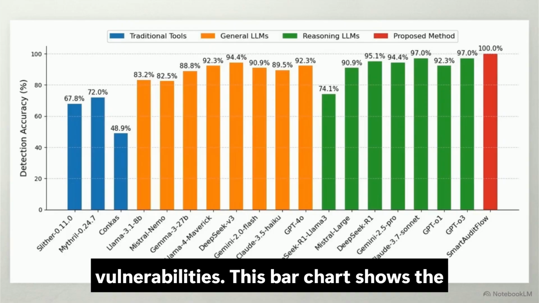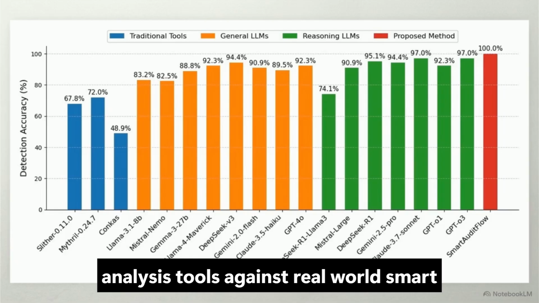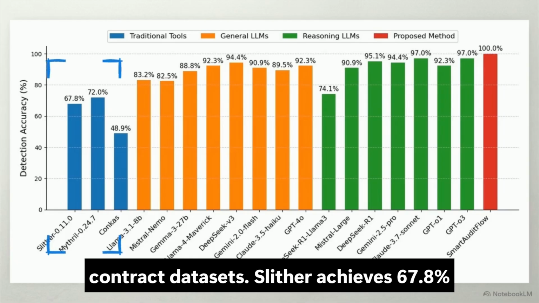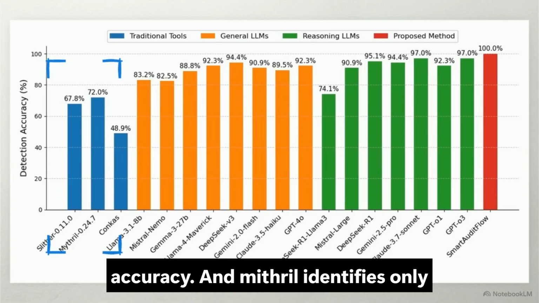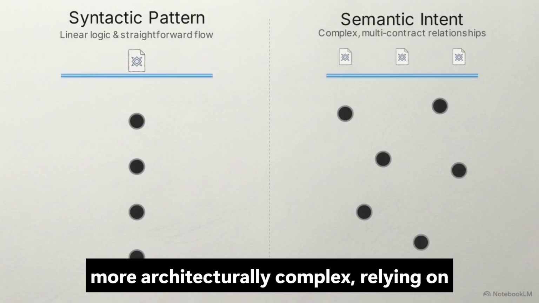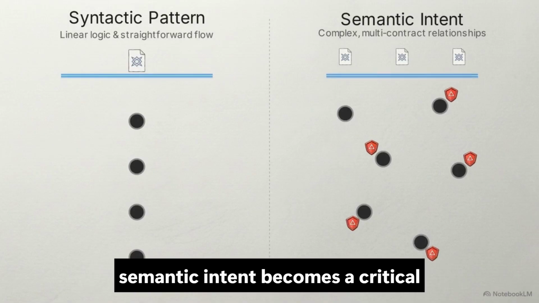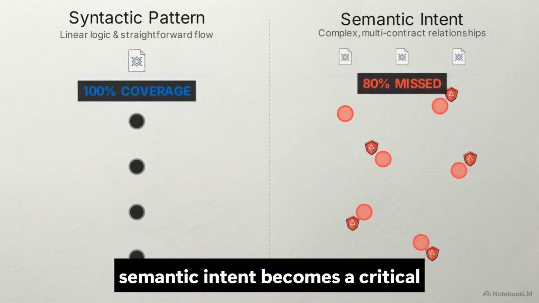This bar chart shows the stark performance gap of standard static analysis tools against real-world smart contract datasets. Slither achieves 67.8% accuracy, and Mythril identifies only 72%. As DeFi protocols grow more architecturally complex, relying on syntactic pattern matching to understand semantic intent becomes a critical liability.